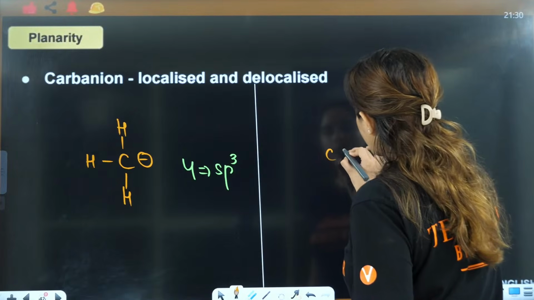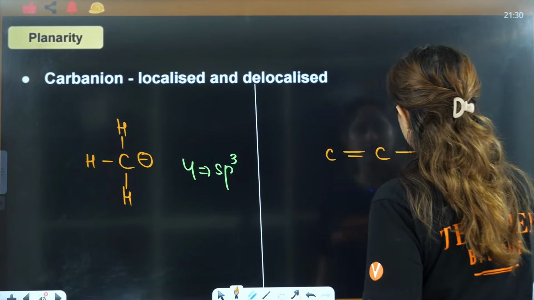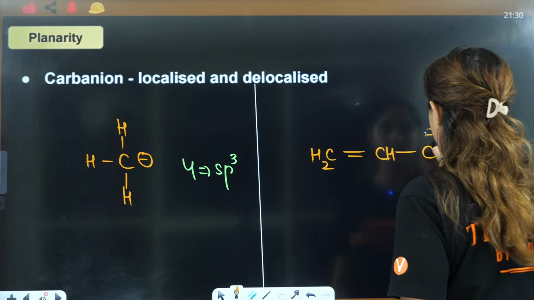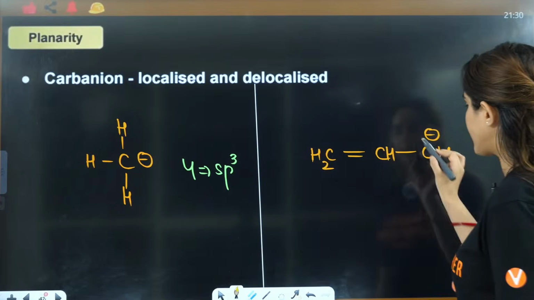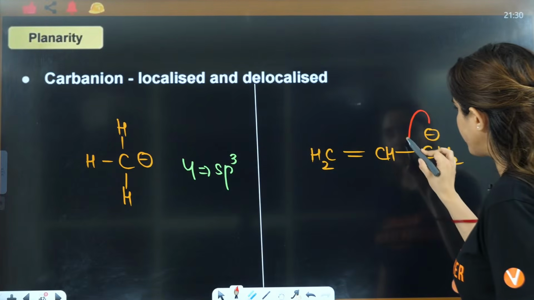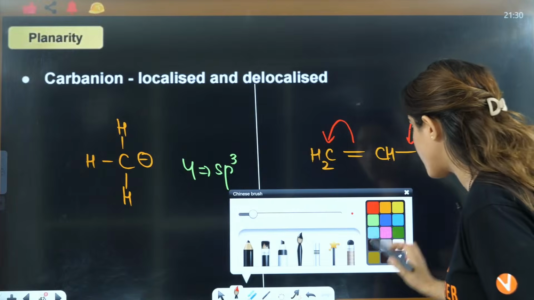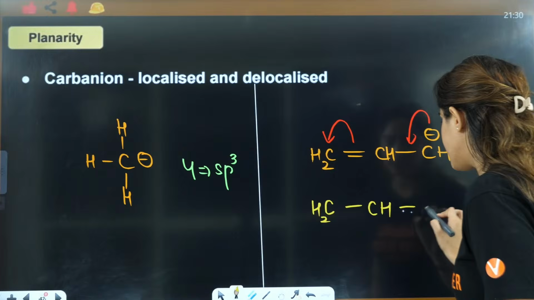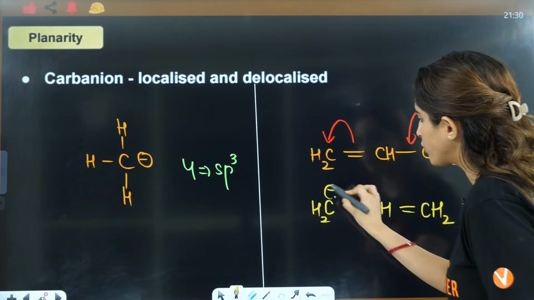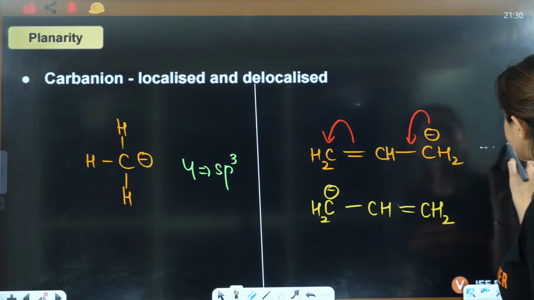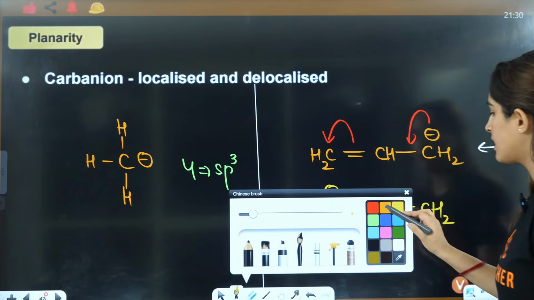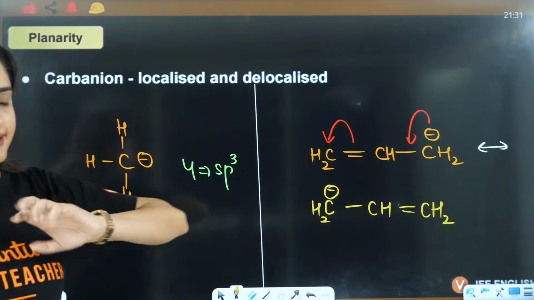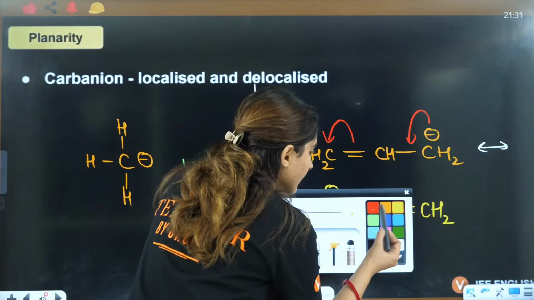Then ma'am, what about when it is under conjugation? So let's say this is CH2, this is H, this is CH2 negative, right? Now see this very carefully. This bond will shift here because of resonance. This will be CH2, this is single bond C, this is CH2, right? This I have told you in resonance in the last lecture, how it will be interconvertible.